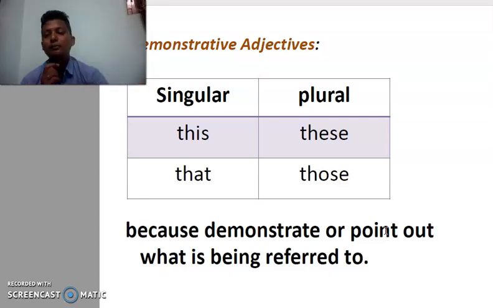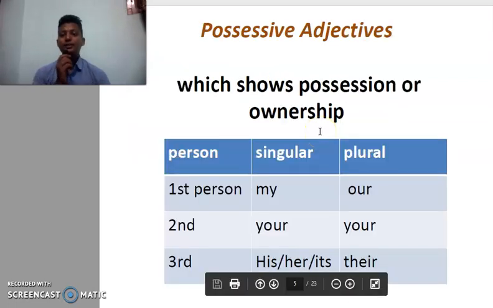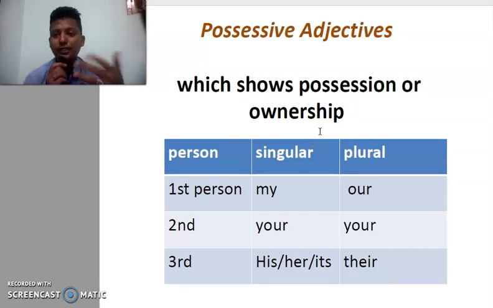Then possessive adjectives, which show the possession that we have, that we carry. My board, my pen, our class, your health, your book, his pen, their field. It talks about possession.